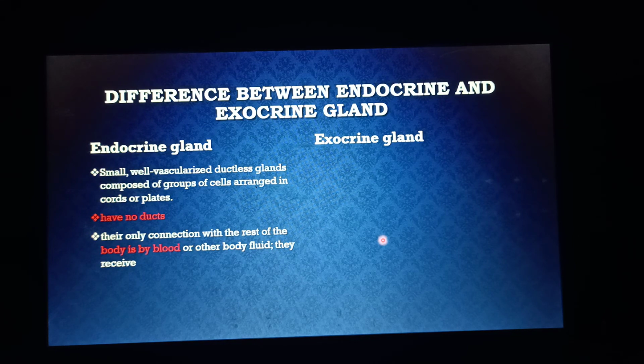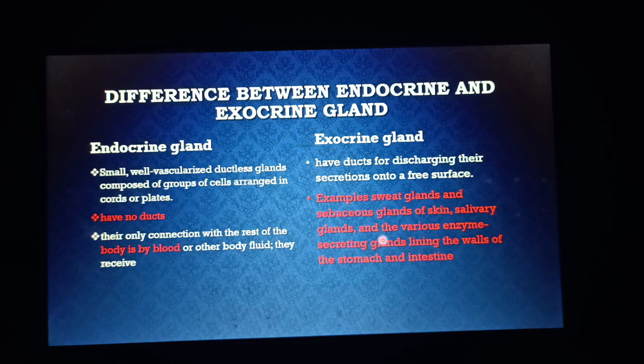On the other hand, exocrine glands have ducts for discharging their secretion onto a free surface. There are certain examples of the exocrine glands, such as sweat glands, skin, salivary glands, and various enzyme-secreting glands lining the walls of the stomach and intestine.